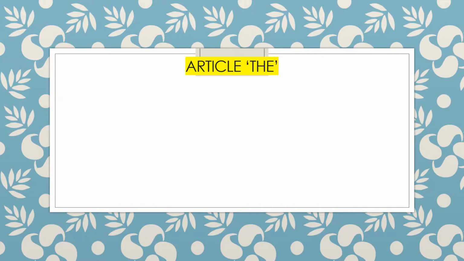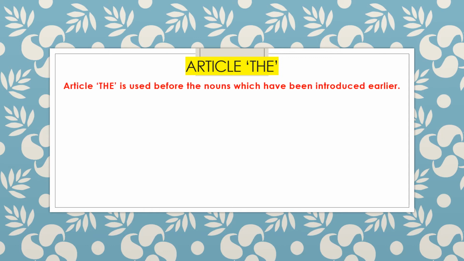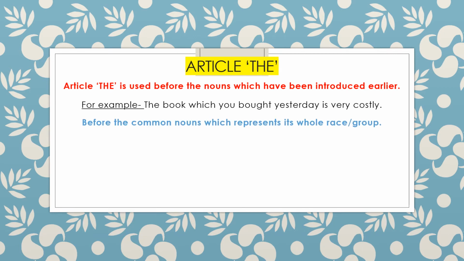Now let's see the use of the article "the". As we all know, it is the definite article, and the article "the" is used before nouns which have been introduced earlier. ये the article का use हम उन nouns के पहले करते हैं जिनके बारे में पहले बात हो चुकी है. Like, the book which you bought yesterday is very costly. In this sentence, the book is a certain book and we already know about that book.